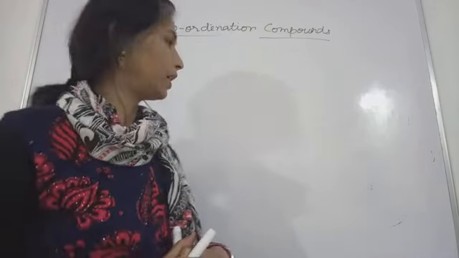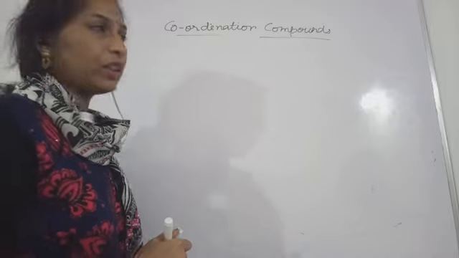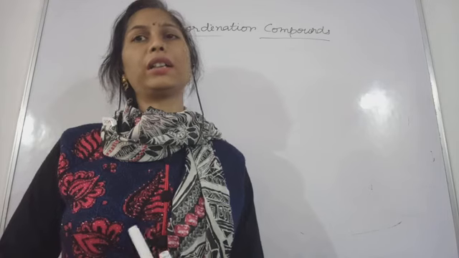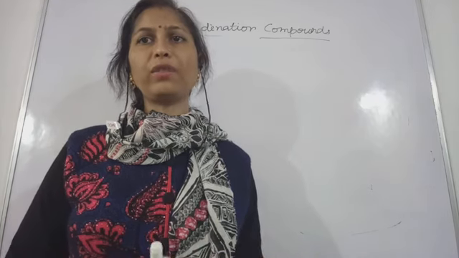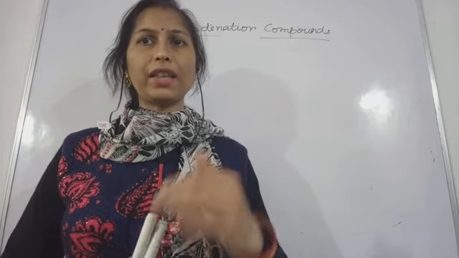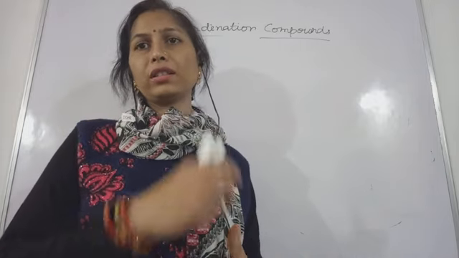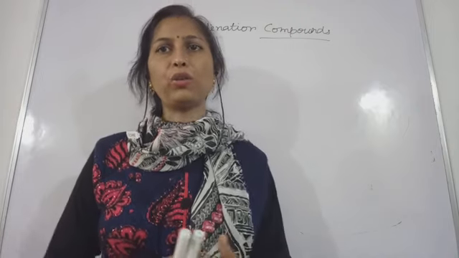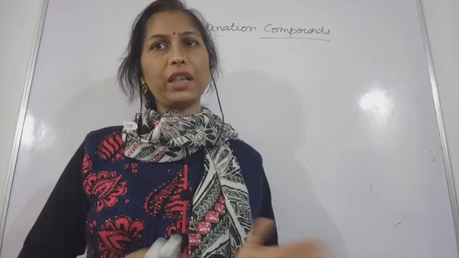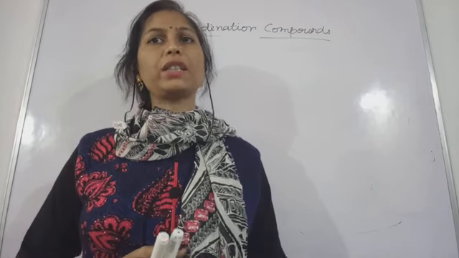So with the help of experiments, Alfred Werner observed that the ionic precipitation reaction is known to us: AgCl precipitate is formed when excess silver nitrate is added to sodium chloride solution. We know that the aqueous solution of an ionic compound ionizes, and these ions will form the precipitate. In the case of AgNO3, the precipitate of AgCl will be formed.